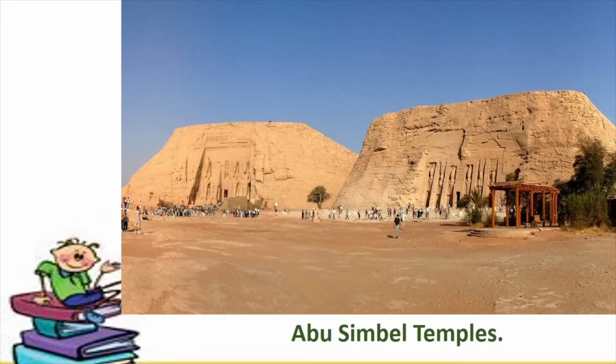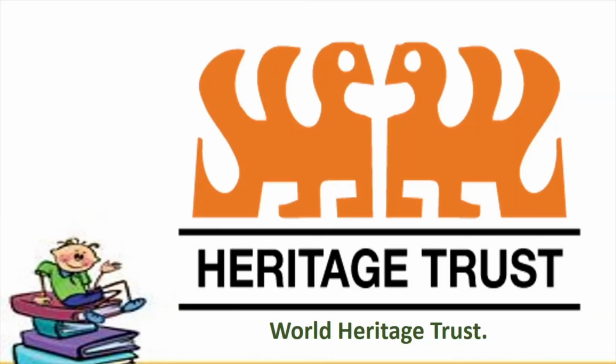And that is when they decided that there should be an international organization which will help to protect the natural and cultural heritage. So that is how the idea of having a body in order to protect this culture or this heritage came into existence. So after that, we had the World Heritage Trust which was formed, okay, in the United States.